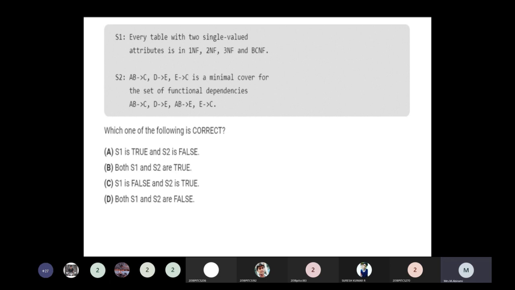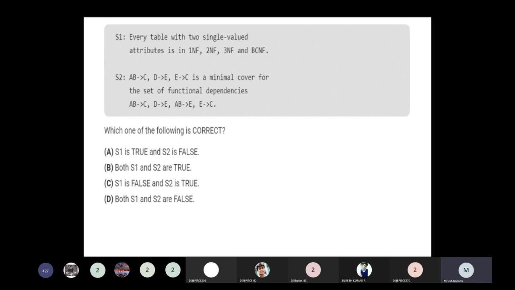Given the statement of S1: every table with two single valued attributes is in 1NF, 2NF, 3NF, and BCNF. S2: AB implies C, D implies E, E implies C. The minimal cover for the set of functional dependencies AB implies C, D implies E, AB implies C, E implies C. So which of the statements is correct?